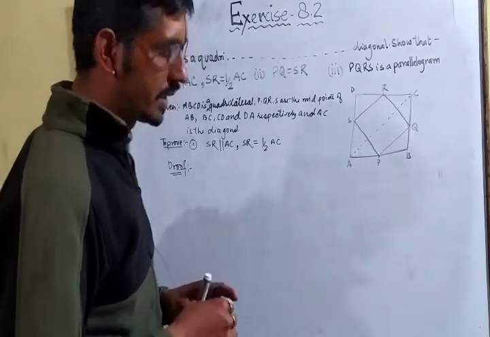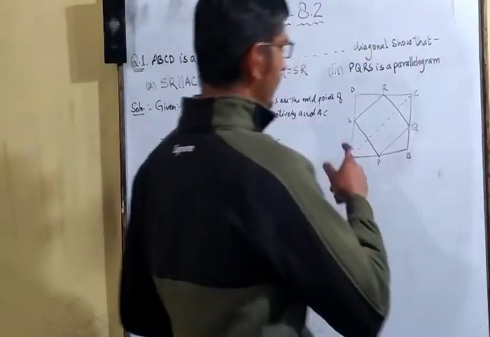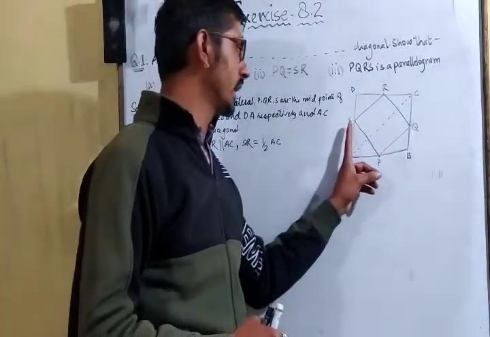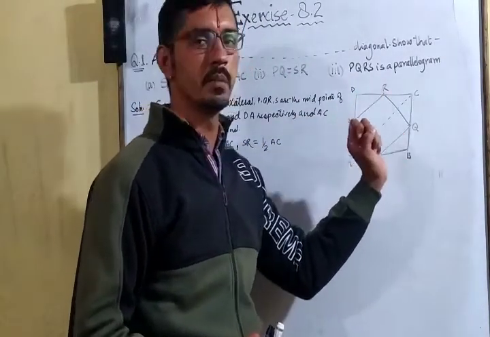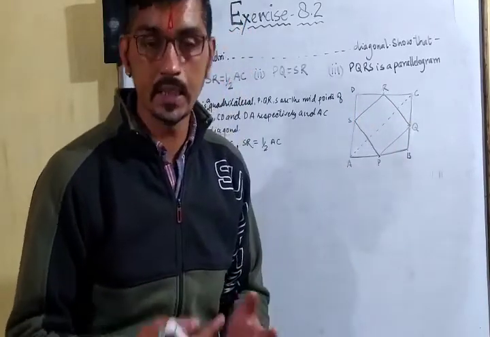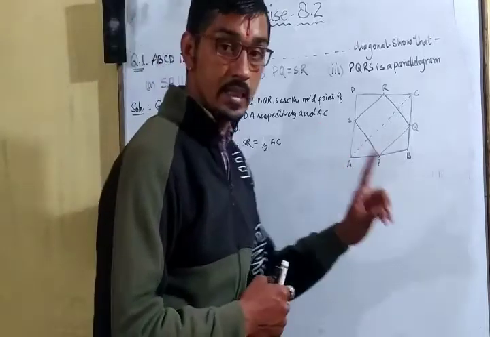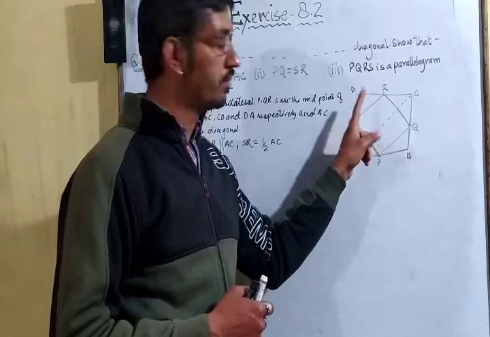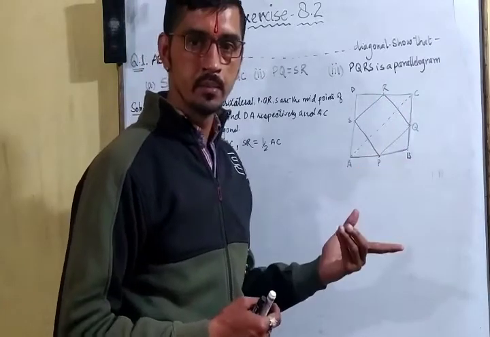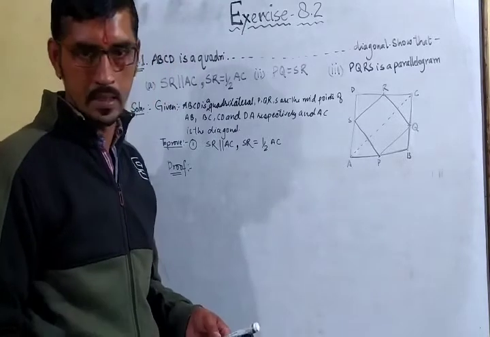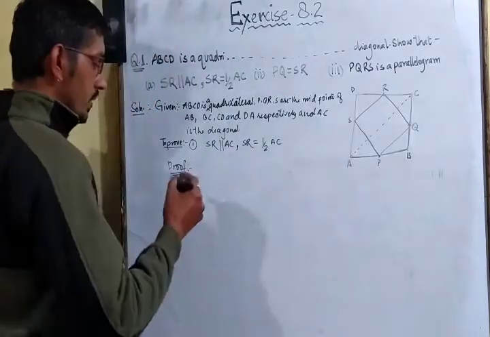Now here you can see in triangle ACD, it is given S is the midpoint, it is also given R is the midpoint of side CD. So what does theorem 8.9 say? Theorem 8.9 says that the line segment joining the midpoints will be parallel to the third side, and it will be equal to half of the third side as well. Okay, so here you will write